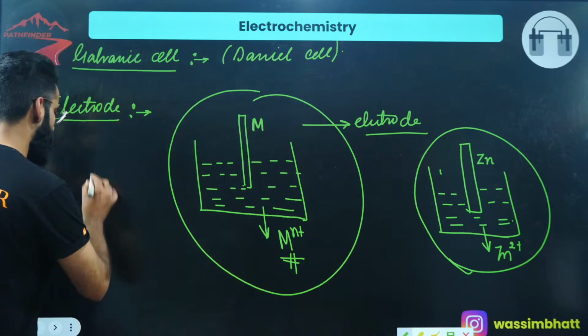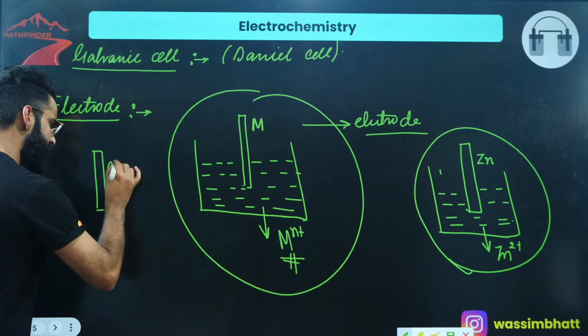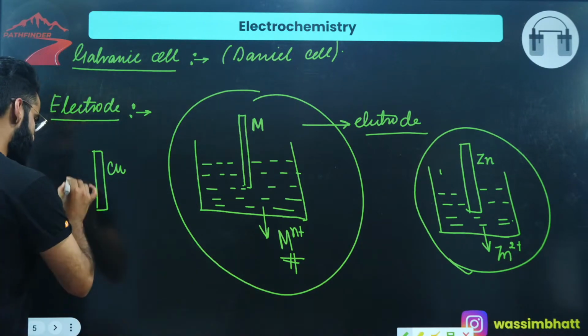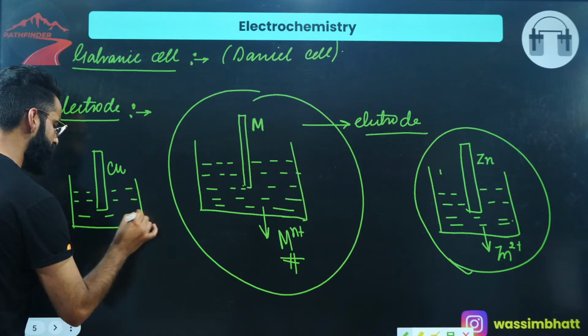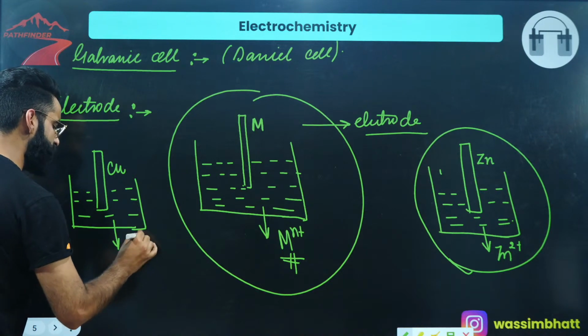Let's assume I need to make a copper electrode. I'll take the copper rod. This is the copper rod which I've taken. I'm introducing this copper rod into the solution which contains the ions of copper. Let's assume there are some Cu2+ ions in this container.